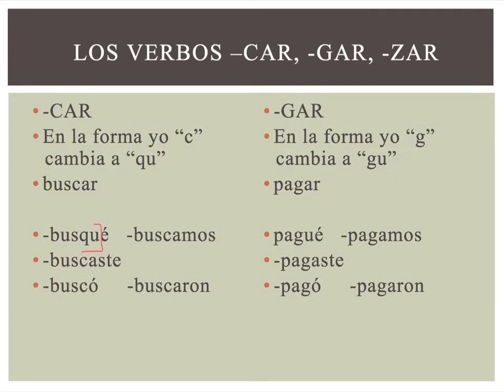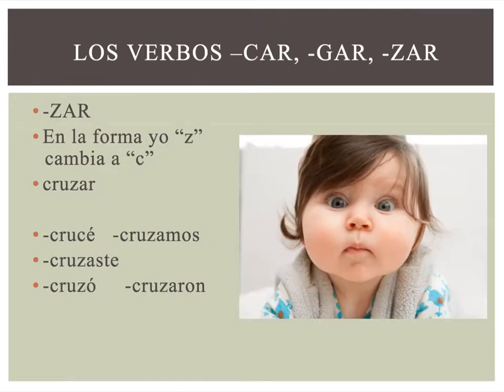but only in the yo form, okay? Doesn't happen in the other forms. Gar will be G to GU, only in the yo form, okay? Yo form only. And then finally, zar will get Z to C, but again, only in the yo form. You can see it right here, okay? Does not happen. Your regular preterite endings are what's used for these verbs.